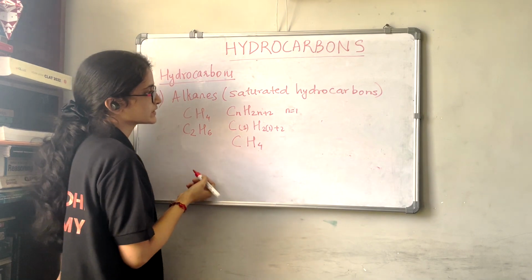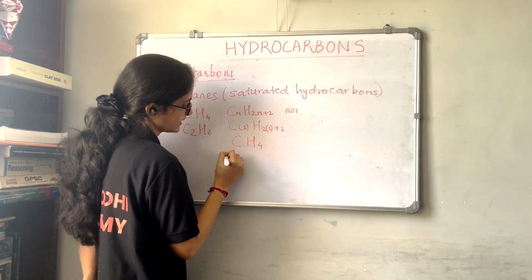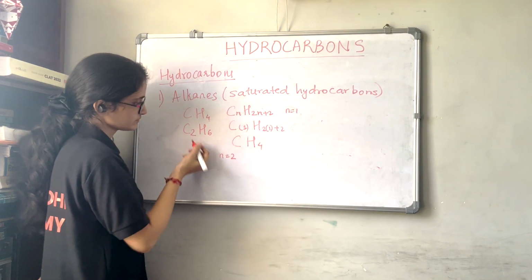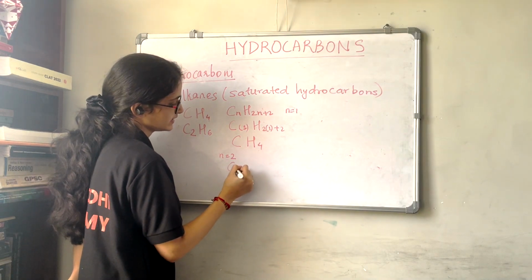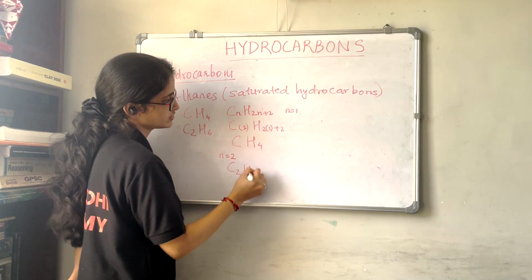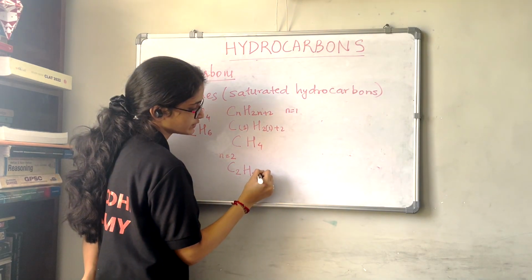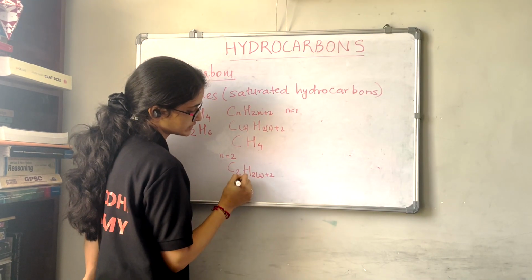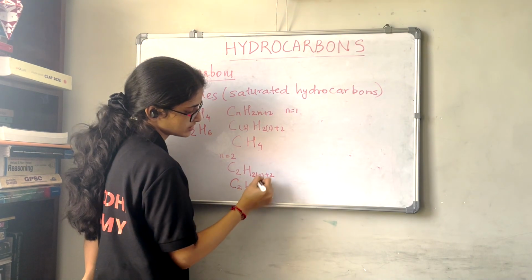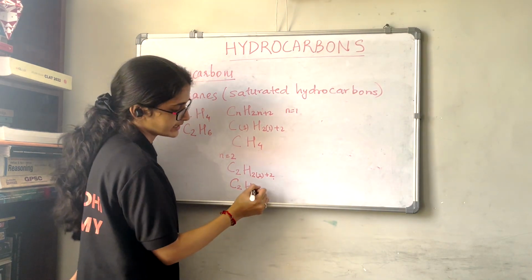Let us take n is equal to 2. Then we get C2H, 2 into n plus 2, right? So it will be 2 into 2 plus 2, which gives C2H6.